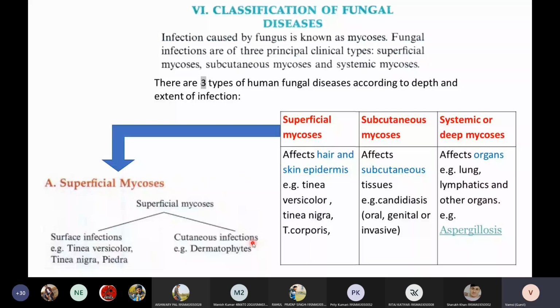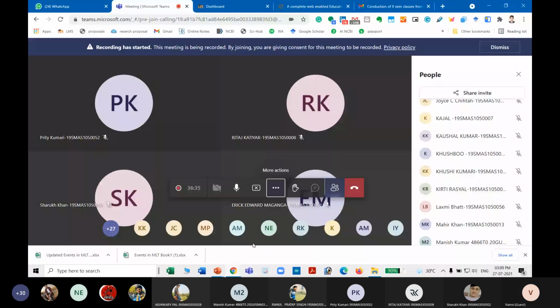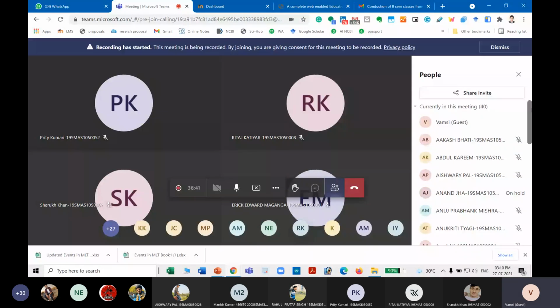Any doubts so far in this slide? Any doubts in this slide, students? Are you listening? No, sir. Okay. Yes, sir. What is your doubt? No doubt, sir. Okay.